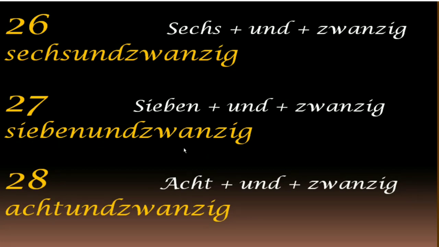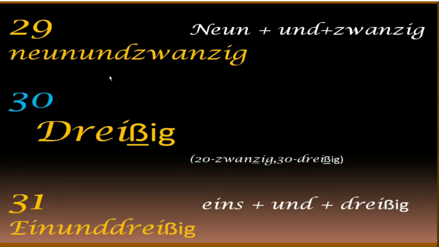Again, 27. Next is 28. 8 plus und plus 20. So it's 28. 28. Next is 29. 9 plus und plus 20. So it's 29. Again, 9 plus und plus 20. 29.